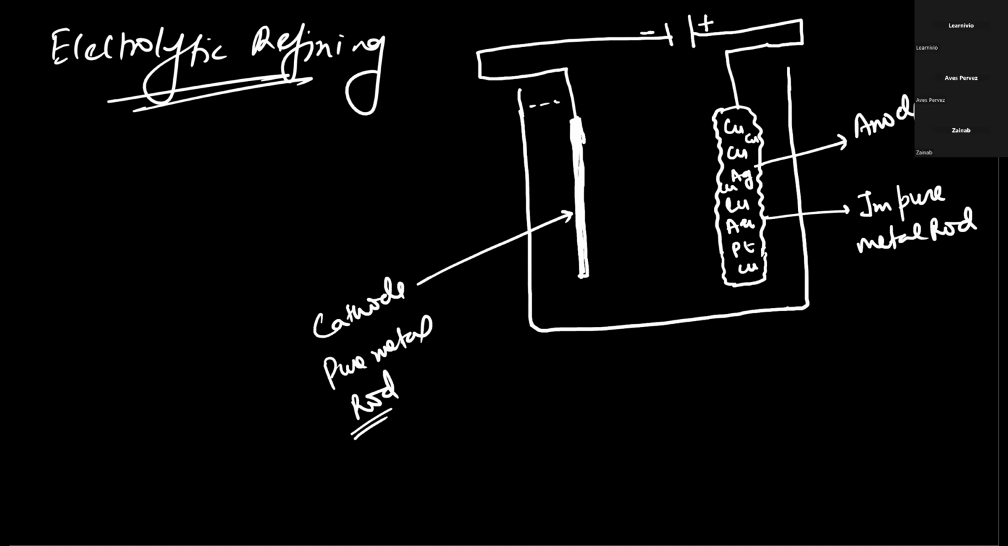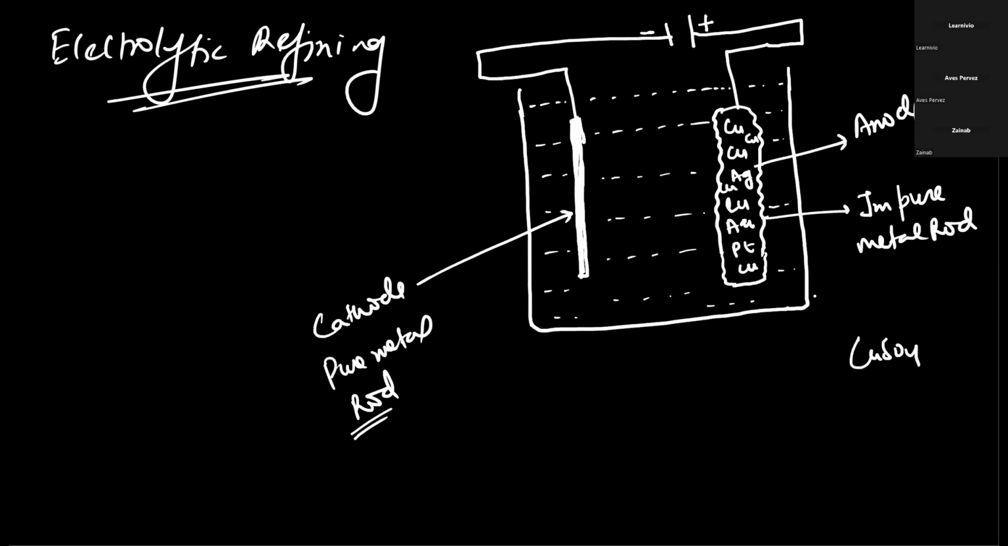Now, coming to the point that we also use the same metal salt as the electrolyte. The solution that we are using here will be of the same metal's salt. For example, if we are refining copper, then we will use copper sulfate. If we are refining silver, then this will be silver nitrate, AgNO3. So depending on the metal that we are purifying, the same metal salt is required. Sir, can't we use NaCl or any other salt solution? I'm going to explain why.